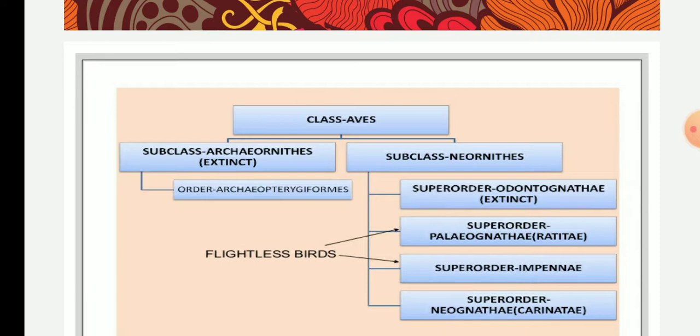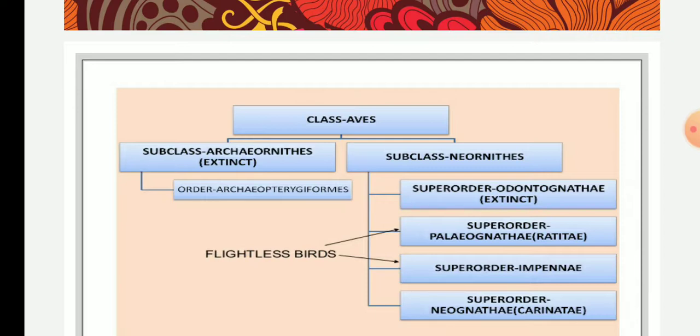Archaeornithes include the extinct orders. Okay, the members of Archaeornithes are extinct, and the subclass Archaeornithes is further divided into the order Archaeopterygiformes. Whereas the subclass Neornithes will include the extinct members plus the modern birds too. Subclass Neornithes is further classified into the superorder Odontognathae, which is extinct.